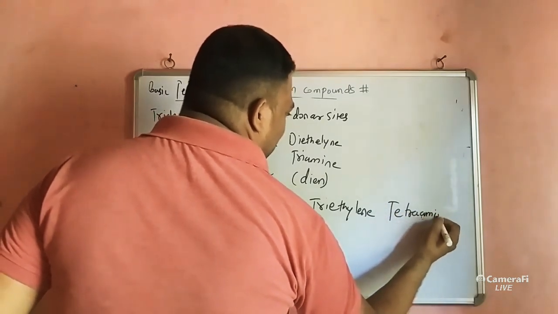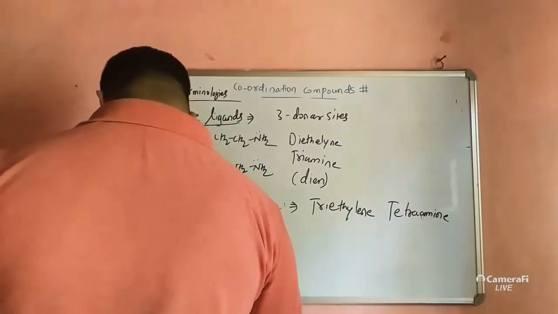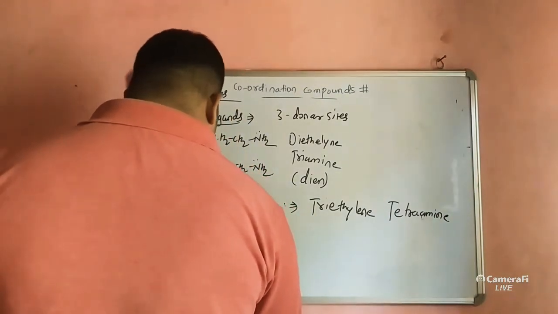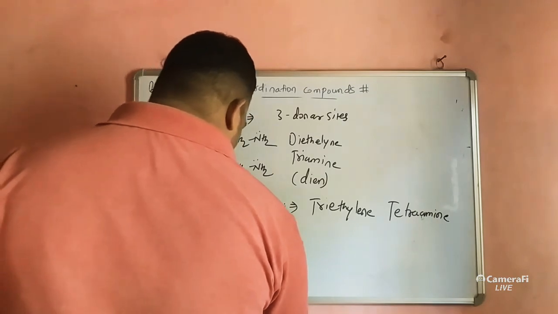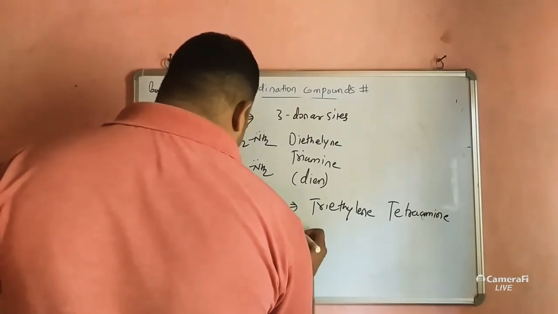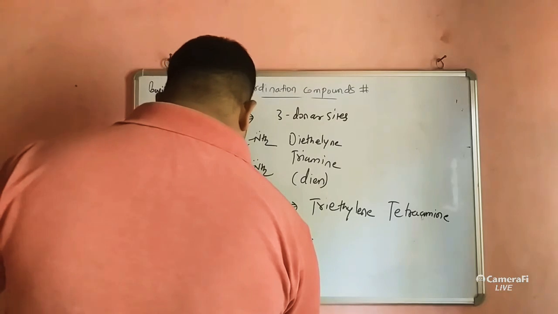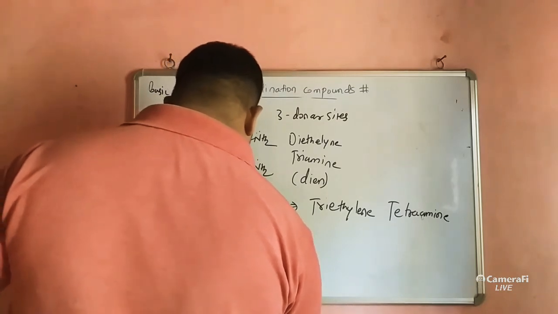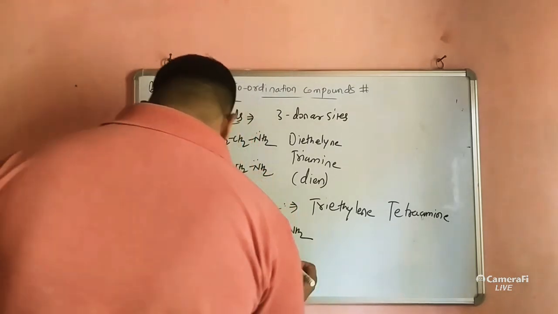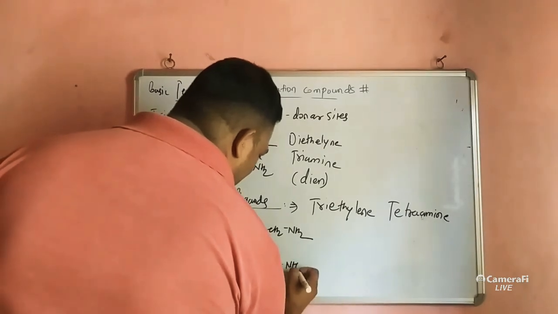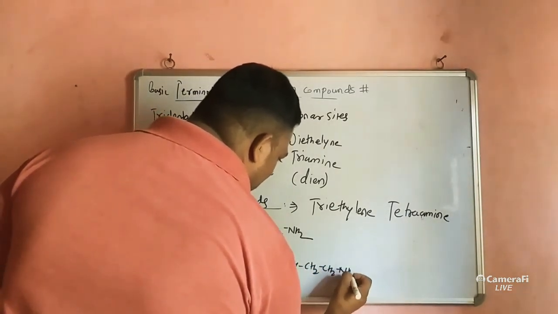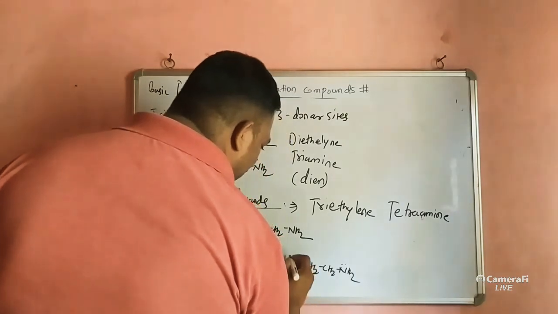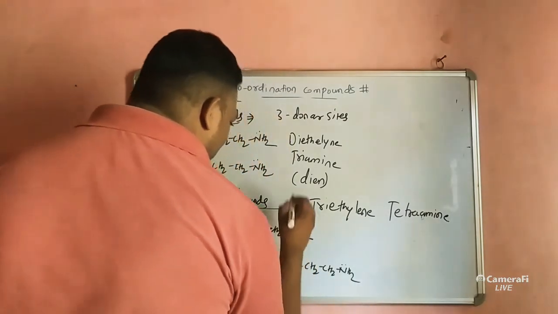You can write the formula also: NH CH2 NH2, here CH2 NH, and here CH2 NH2. 1, 2, 3 and 4.